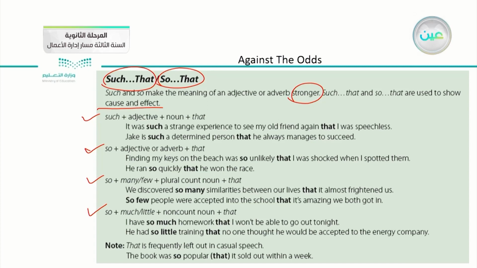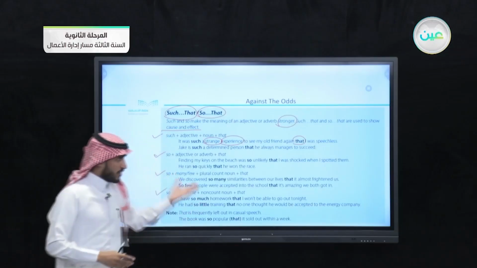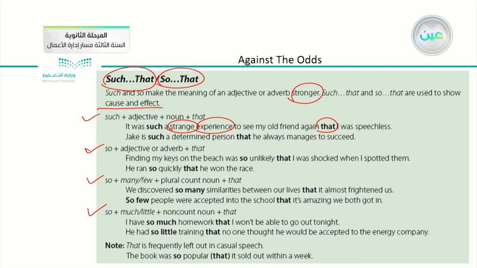In the first one, we use such with an adjective, or when it is followed by an adjective and a noun follows the adjective. For example, we have here, it was such a strange experience. We have here an adjective, and after that we have a noun. Then we have that. When we have an adjective and after that a noun, here we use such. For example, it was such a strange experience.